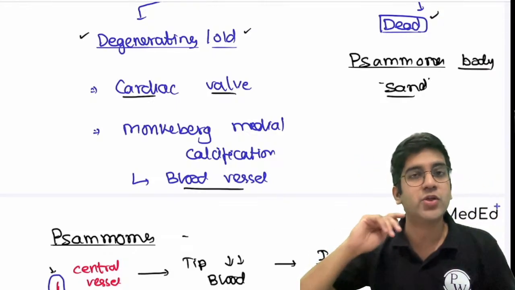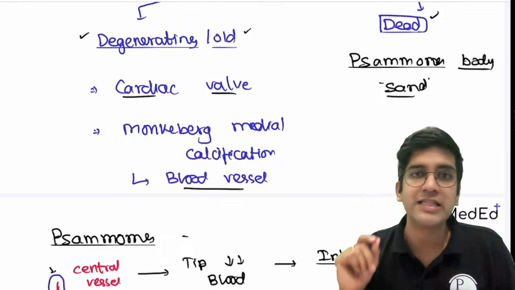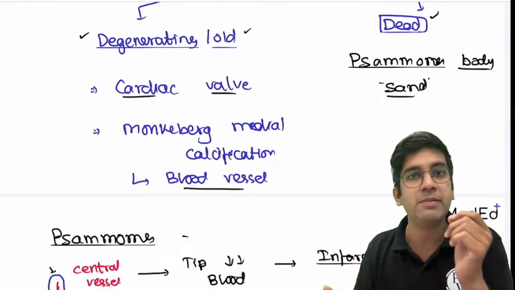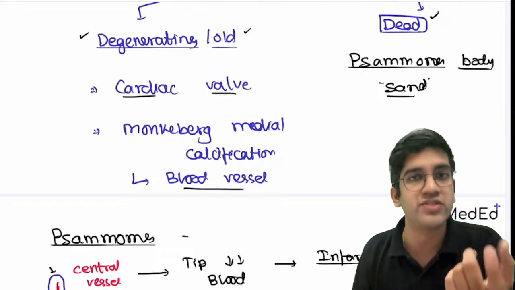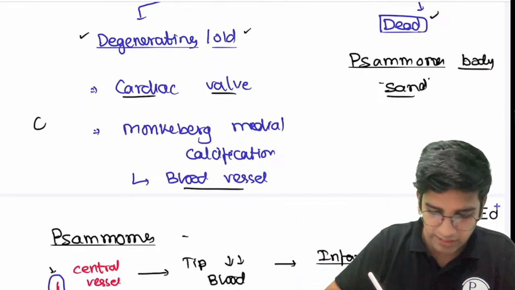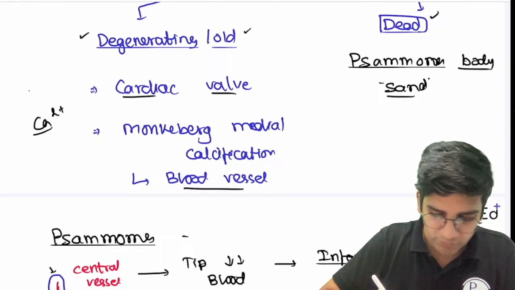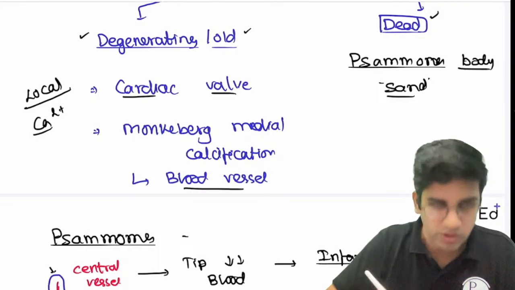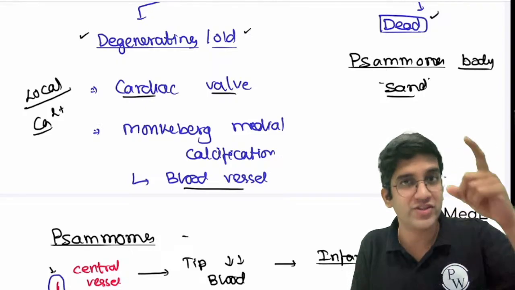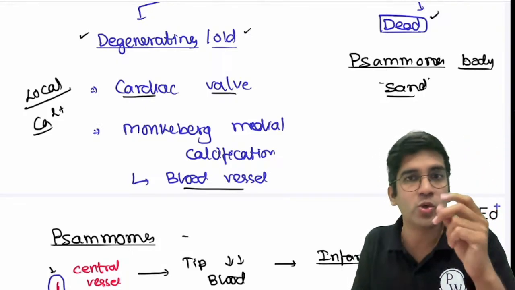When this happens for 20, 40, 50, 60 years, there's definitely a possibility in both the heart as well as the blood vessel that there can be micro trauma and micro loss of cells. When those cells die, you'll have more calcium. That's what happens here. And this calcium is local calcium. When I say local, it's there in that tissue, not throughout the body. So the serum calcium here will be normal, but the local calcium increases.